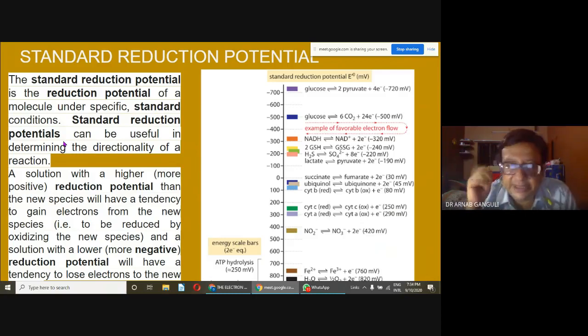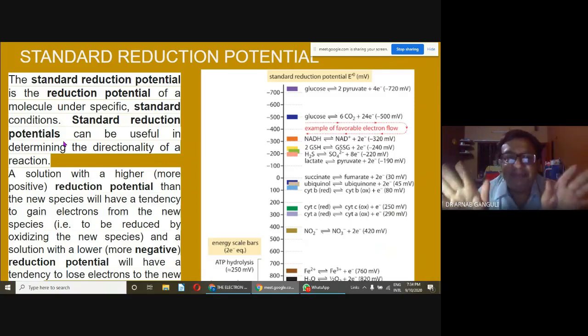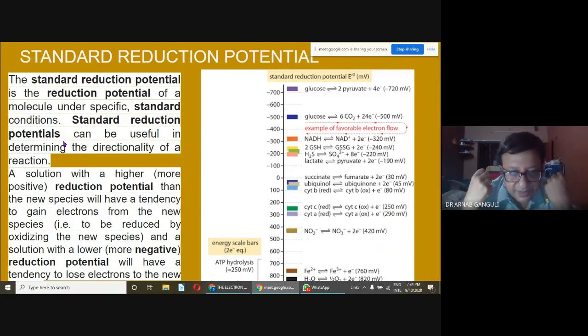Something like this, imagine. Trinamool or BJP. The party which gives you more incentive, you will go to that party. The direction of popular votes will go to that party. Something like that. Don't take it as a political statement. It's a statement to teach you how the reaction progresses.